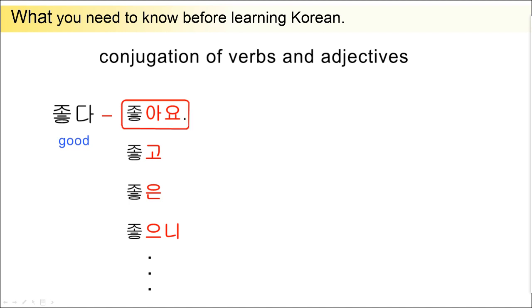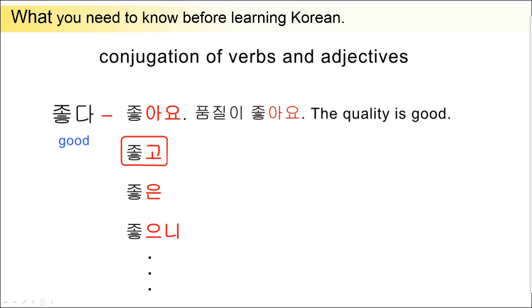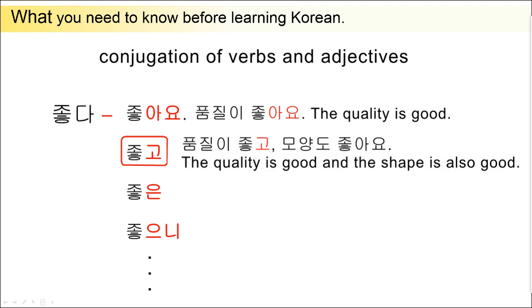좋아요. It is an informal expression and ends a sentence. When you want to say that the quality is good, you can say, 품질이 좋아요. 좋고 is a listing or linking expression. You can say, 품질이 좋고, 모양도 좋아요.